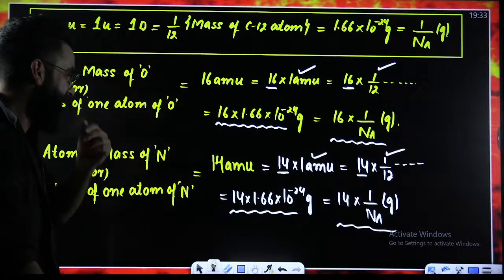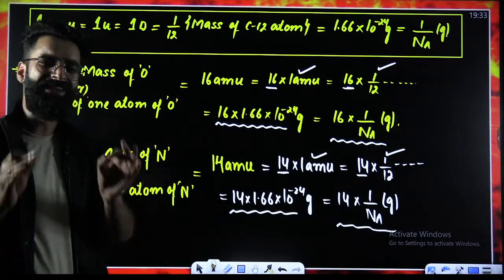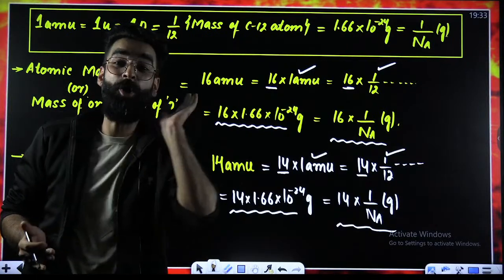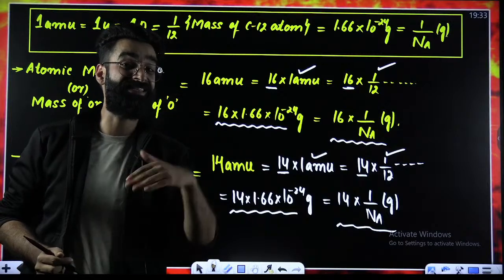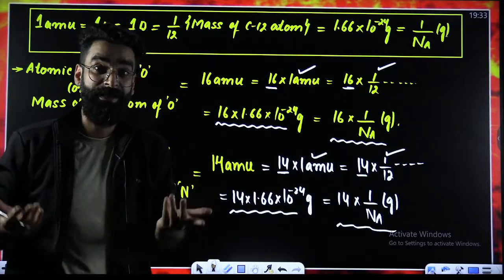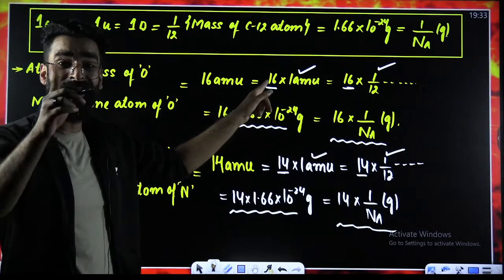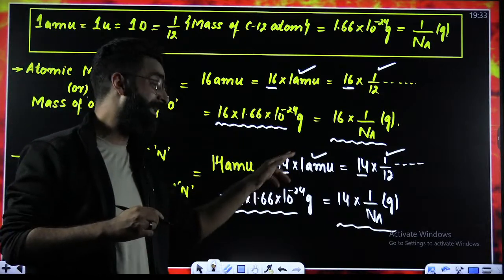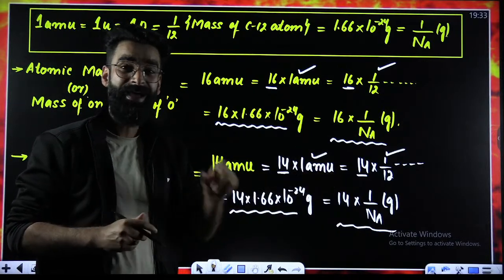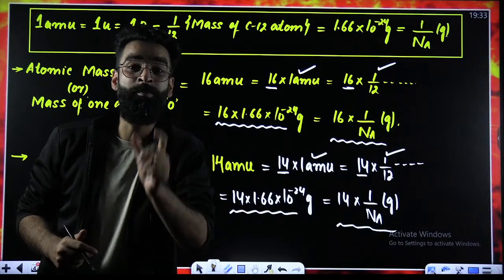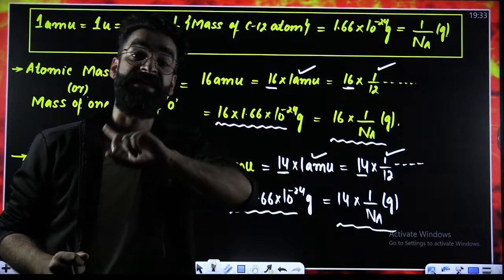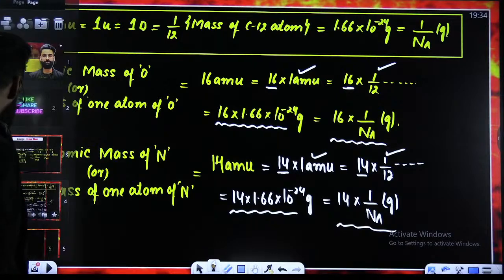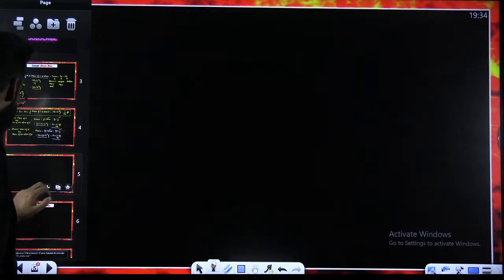So can I say atomic mass is just a number? Atomic mass is a number which tells us how many times an atom of an element is heavier than 1 AMU. Over here you got to know one atom of oxygen is 16 times heavier than 1 AMU, and one atom of nitrogen is 14 times heavier than 1 AMU. So basically, atomic mass is telling us how many times an atom of an element is heavier than 1 AMU. So let me quickly write its definition.